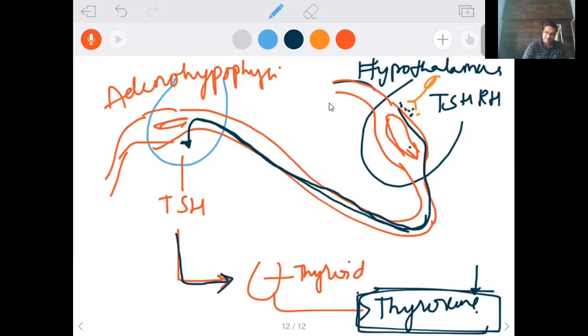Imagine the levels of the thyroxine hormone are getting increased. Where will that information go? That information will go to the brain, meaning the hypothalamus. So what do they do? Let's see what they do. Now they release another hormone. What is that? TSH-IH, we can say.